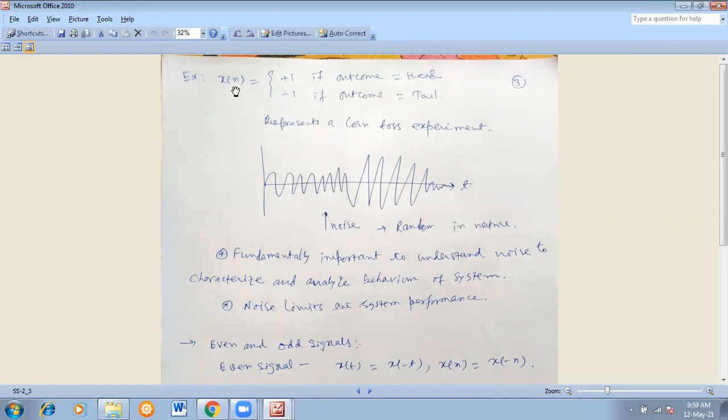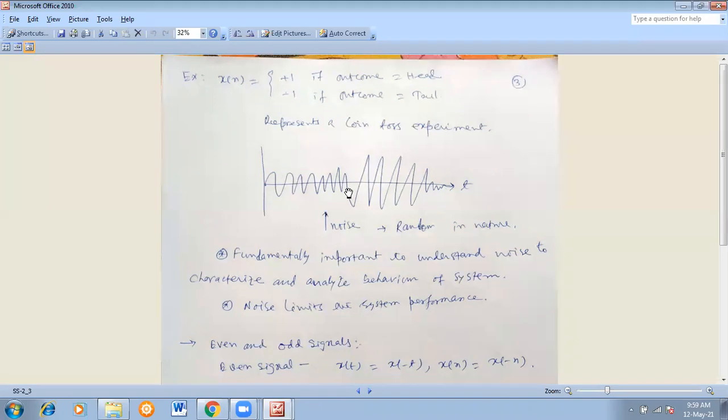I have given one more example: Xn is equal to +1 and -1. If the outcome is head, then we'll consider Xn equal to +1. It's a discrete signal, Xn, head or tail, +1 or -1 will be the outcome. So it's a random process, but it is discrete in nature. Whereas noise is a continuous process. It's a continuous signal, isn't it? But it is random.